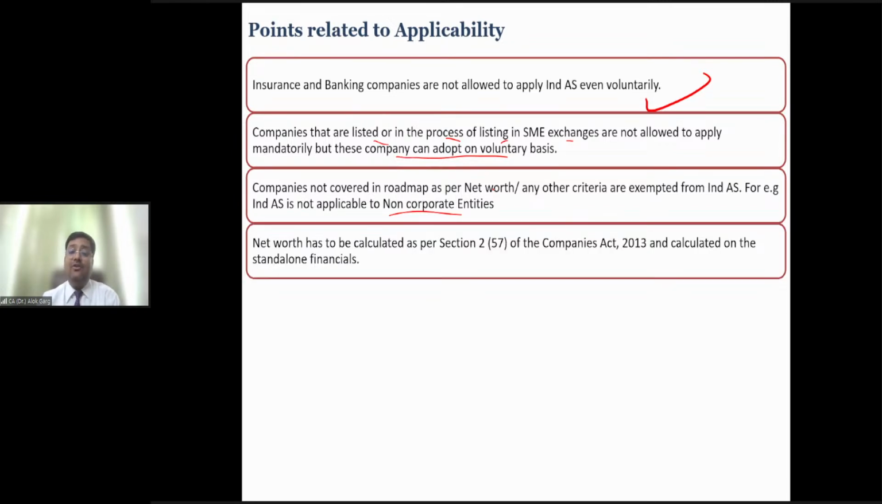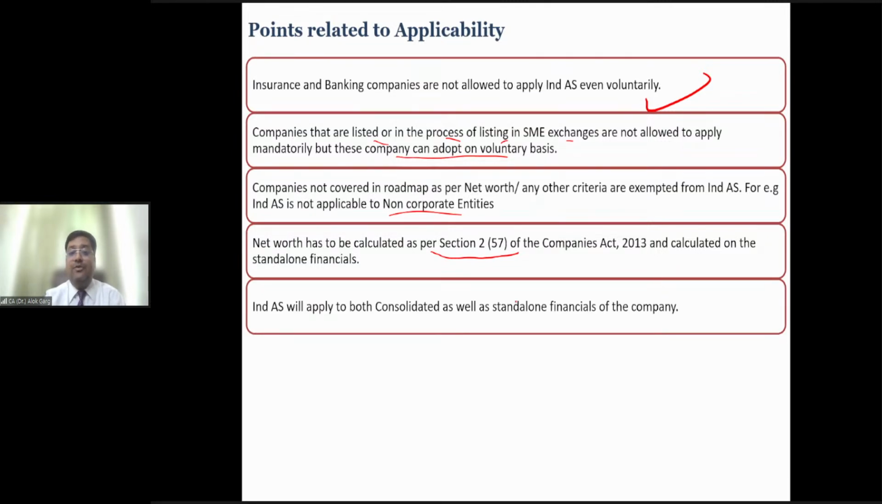Now, how does the net worth have to be calculated? Net worth has to be calculated as per section 2, subsection 57 of the Companies Act, on the basis of standalone financial statements. If the company is already preparing standalone as well as consolidated financial statements, net worth has to be calculated on the basis of the standalone financial statement. Is that clear?